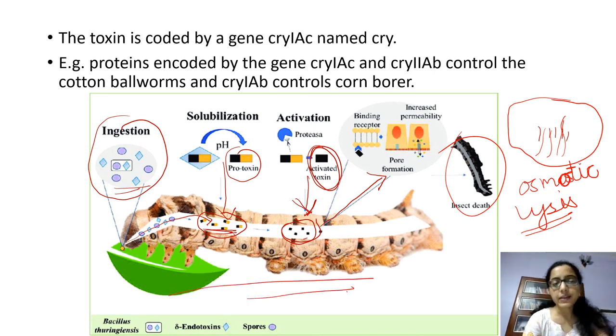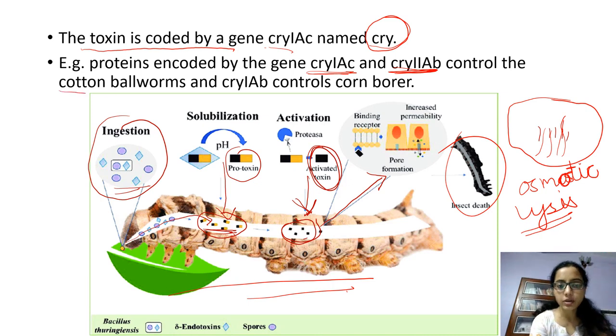Now, as I said, there are different kinds of toxins produced by Bacillus thuringiensis. These toxins are coded by Cry genes. If it is Cry1Ac and Cry2Ab, these are two different genes that control cotton bollworms, that can kill cotton bollworms. If it is Cry1Ab, that controls the corn borer insect.